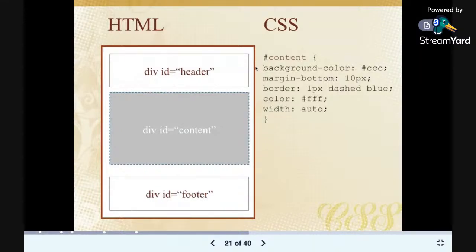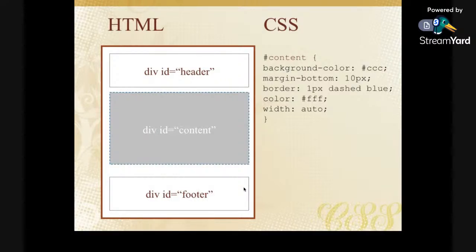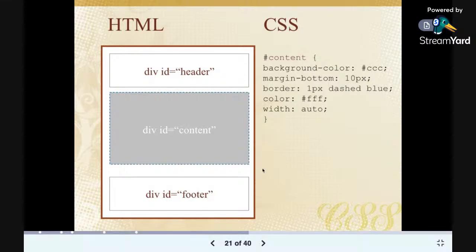Inside this outer container, we have the header, the content, and the footer. So this container is a div, right? Then this header is another div. Then this content is also a div. The footer is also a div. So divs are just boxes. You can see them as boxes. You can see them as containers, right? Those are divs.